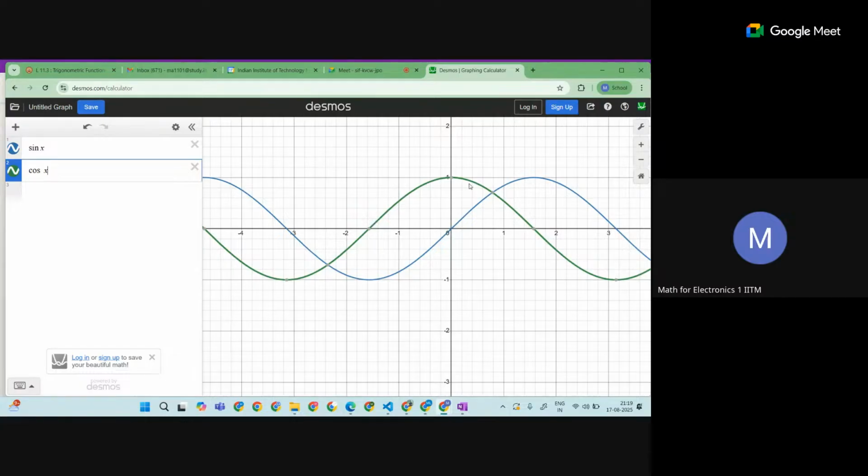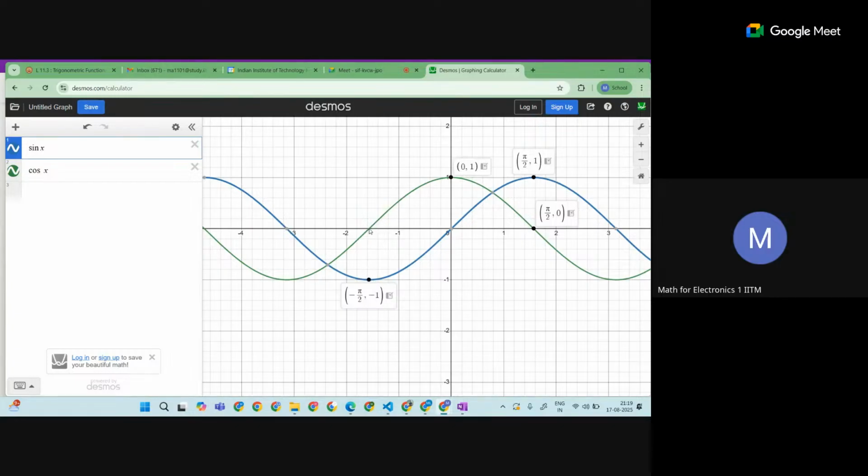The green one is our cos and the blue one is our sine. So see, this is at 0 it is 0, and now here is your pi by 2, for sine it is 1. And for minus pi by 2, see here it is minus 1 for the sine one.